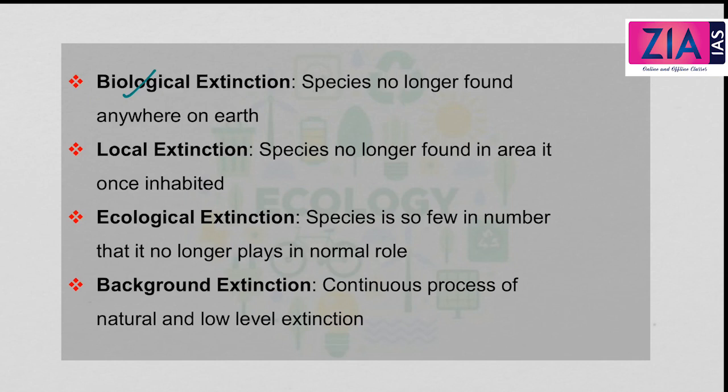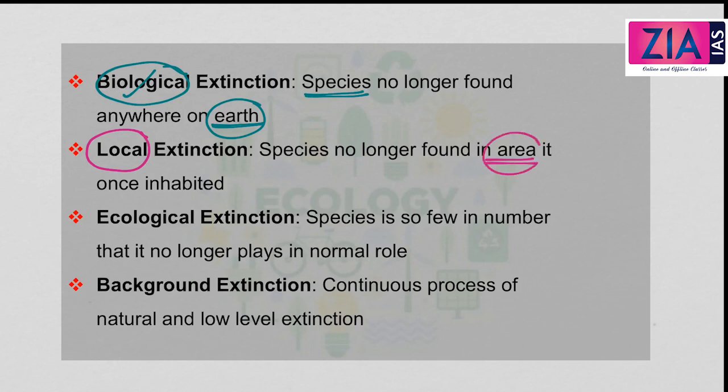So let's begin with biological extinction. Biological extinction is when the species are no longer found anywhere on the earth. That is, biologically they have become extinct. They are no longer found on the earth. This is called biological extinction. On the earth you will never find them again. Second is local extinction.